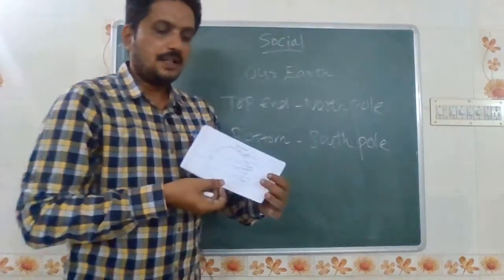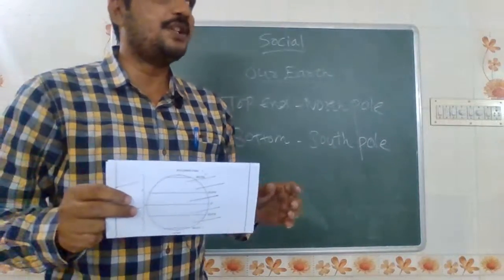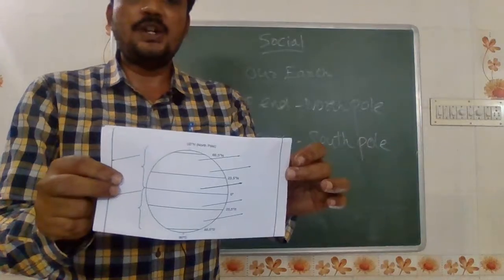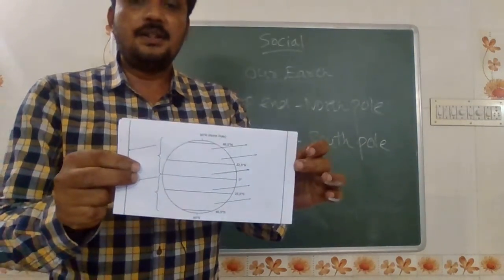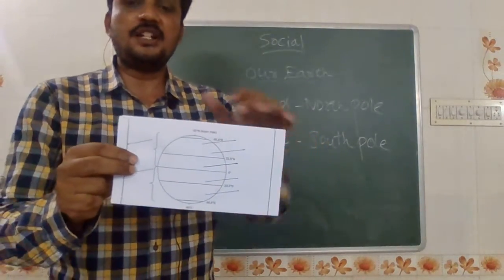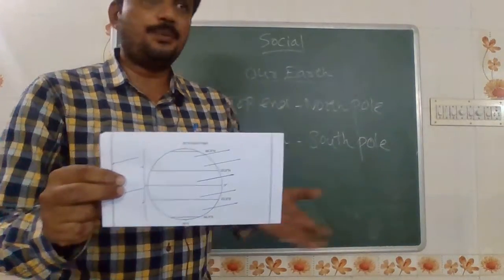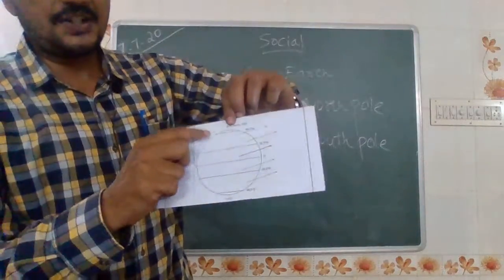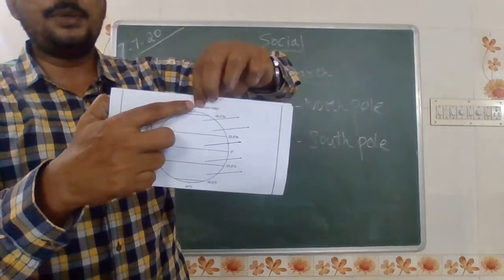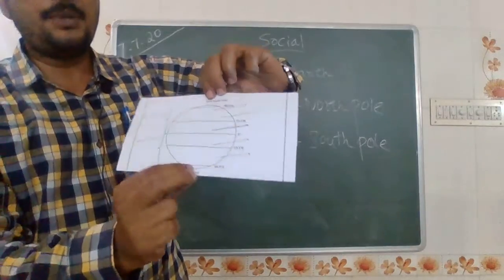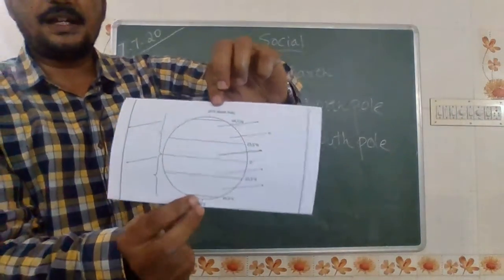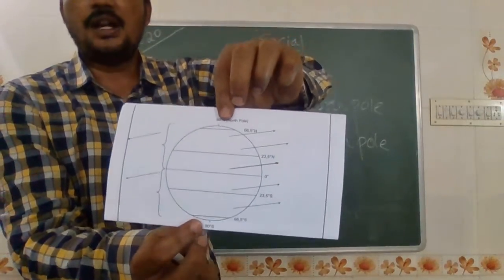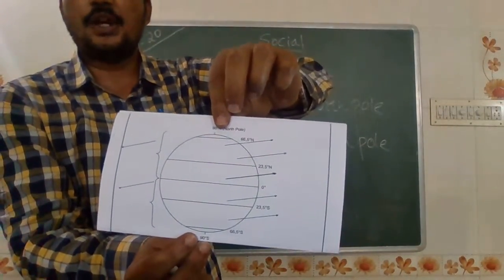I recently showed one picture, that is the Earth's model. This one is the two representations of the globe. These are the positions. The top end of the globe is called the North Pole, and the bottom end of it is called the South Pole. Can you look at the picture, students? The top end is the North Pole, and the south end is the South Pole.